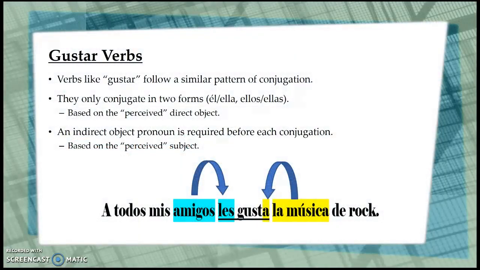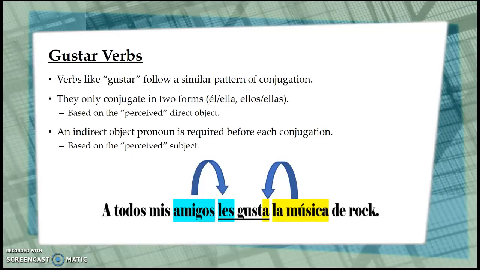There are many verbs that follow a similar pattern to the verb gustar, so they're all termed Gustar verbs. Basically, these verbs only have two conjugated forms. They can conjugate into the el/ella or the ellos/ellas form, and the choice between those two conjugations is based on the perceived direct object. An indirect object pronoun is also required with each of these verbs, and it must go before the conjugation. To choose the correct indirect object pronoun, you need to base that on the perceived subject.